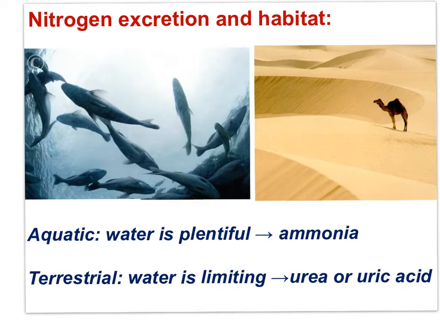Now, in terrestrial environments where water is limiting, organisms are adapted to excrete urea or uric acid. When there is not sufficient water to excrete ammonia, energy must be spent to transform amino groups into urea or uric acid. In so doing, terrestrial organisms are osmoregulating by conserving water in the excretion of urea or uric acid.